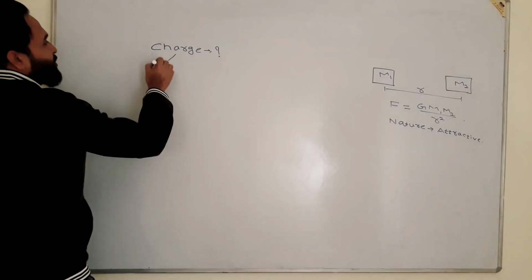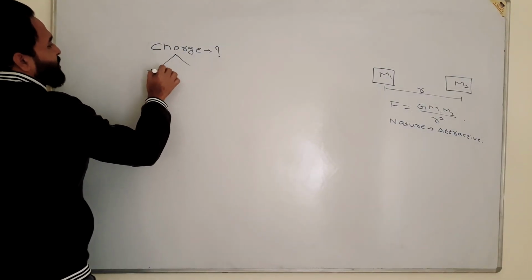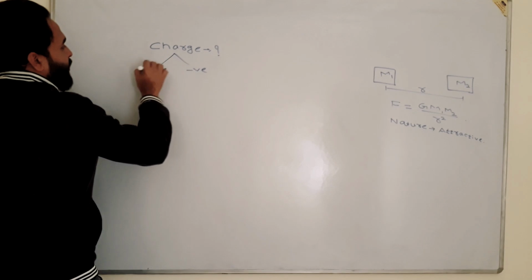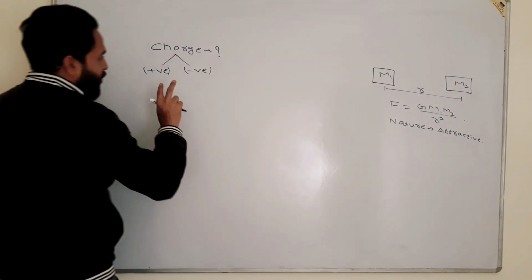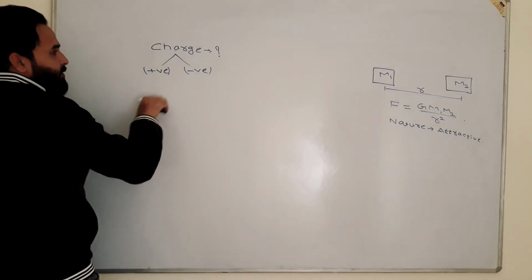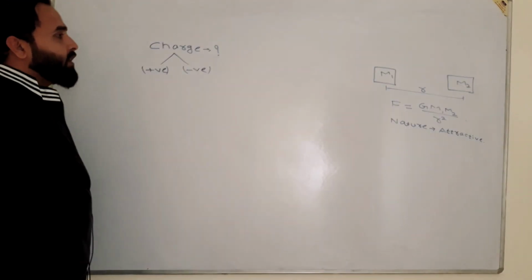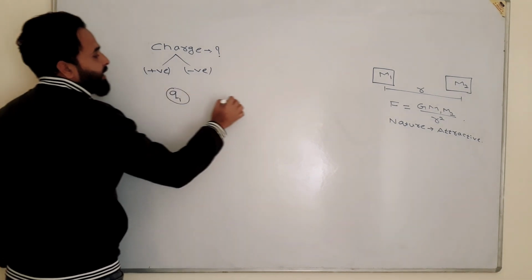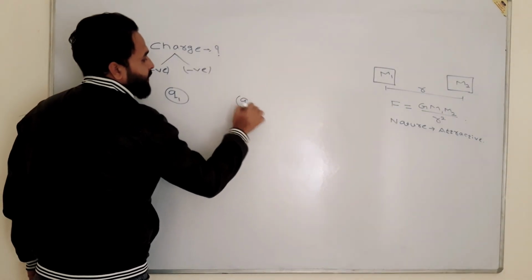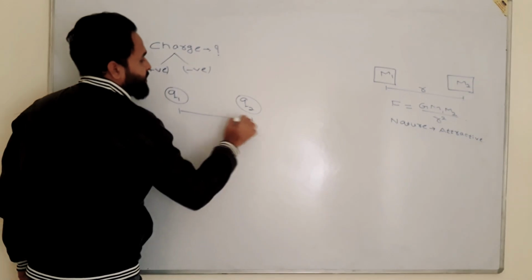ओके, तो चार्ज you can say is of two types, one is positive and other is negative. One positive and other negative charge, they both will attract. Two positive charges will repel and two negative charges will repel. Let's say if you have two charges, one is q1 and other is q2, and they are separated by a distance r.